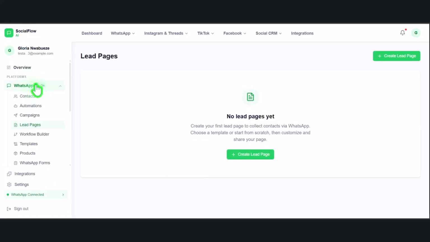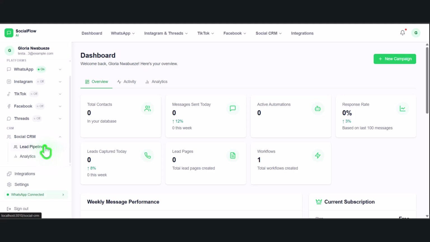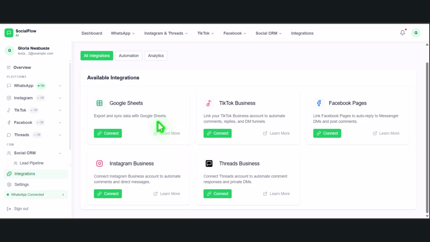I can help you create it if you want. Like I said, it's going to cost you a lot of money. So if you really want to grow your business, you can actually get a system and let it work for you. This is where you put the integration. I can also export my details out of my system to Google Sheets. Everything is integrated right here. So if you need it, make sure you tell me that you need something like this, and I'll get back to you.